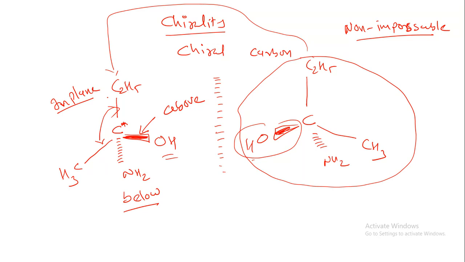So in chirality we have non-superimposable characteristics. When I put this compound on this compound and they are non-superimposable, then it is known as a chiral carbon. All chiral carbons are optically active in nature. Chiral carbons are non-superimposable on their mirror image and are optically active.